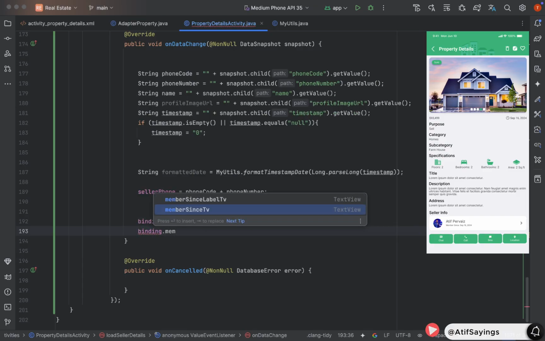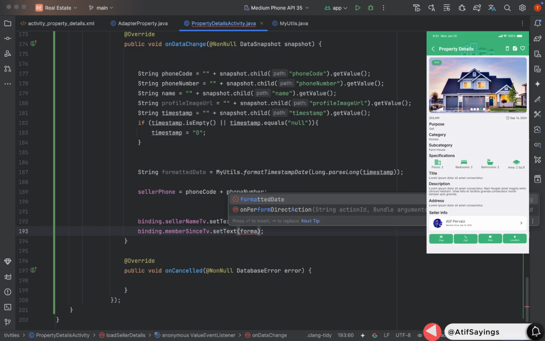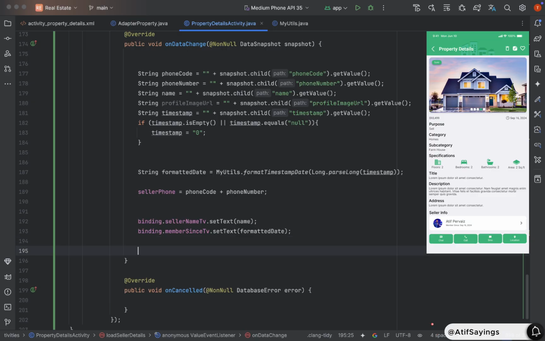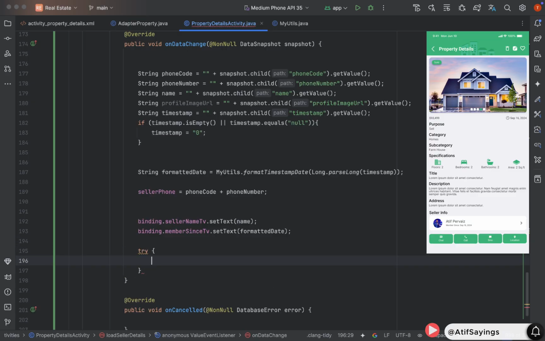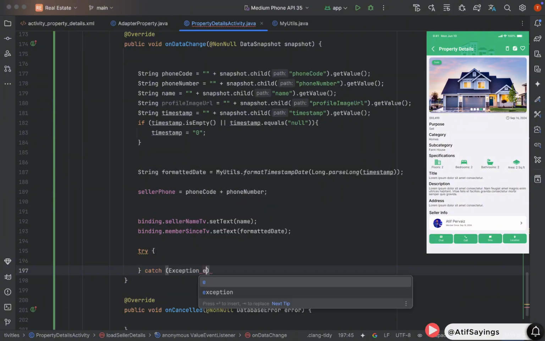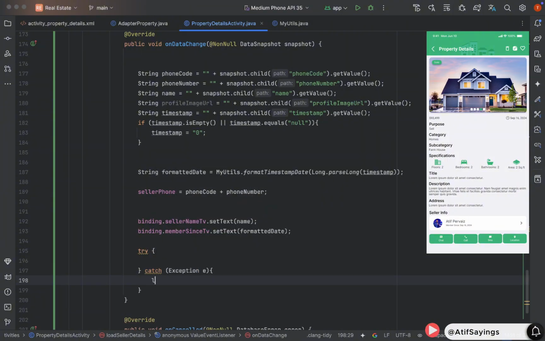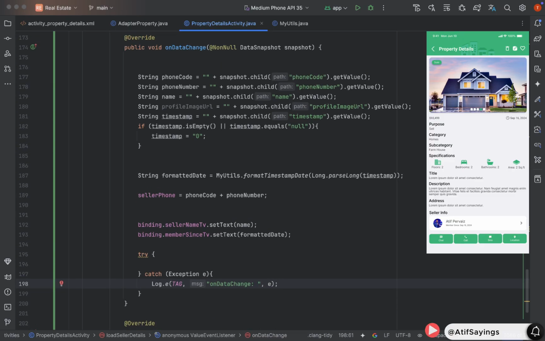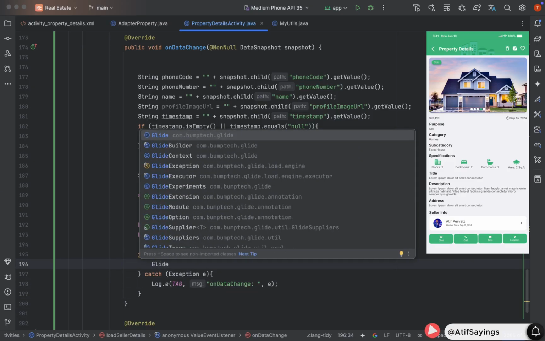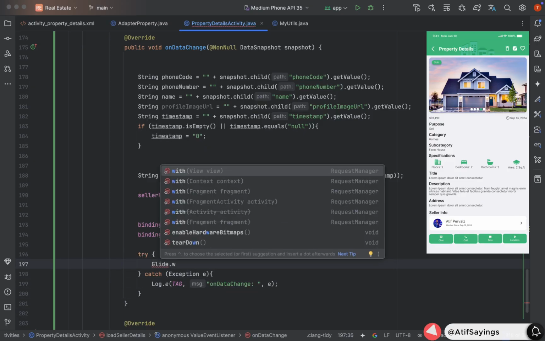Similarly, we will set the member since date. Binding dot members in text view dot set text. Pass the formatted date as parameter. The next step is to set the profile image of the seller. We will do that in a try catch because this process might cause an exception. In the catch block, we will print the exception in logcat using Log.e, passing the exception as the third parameter.